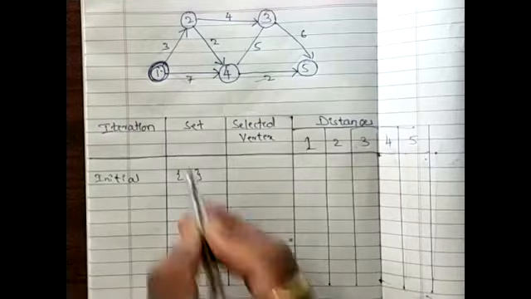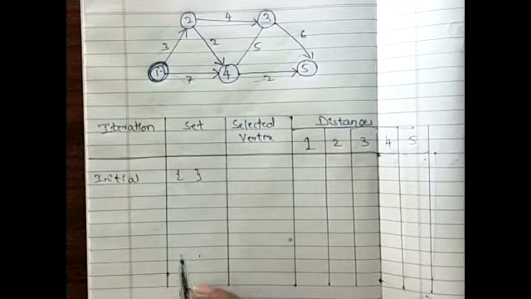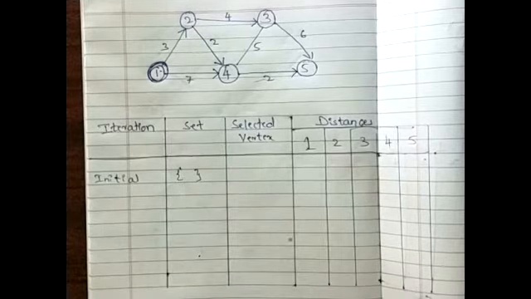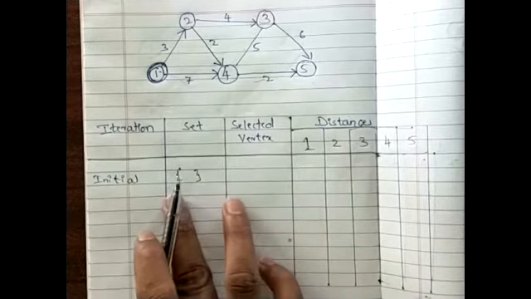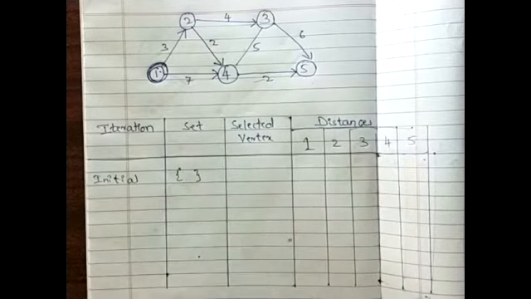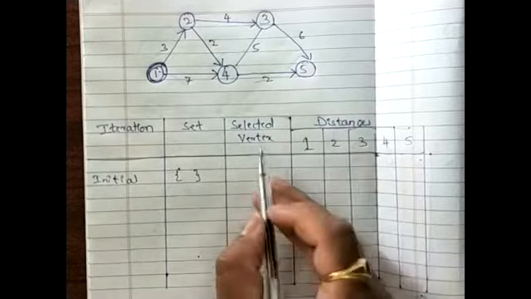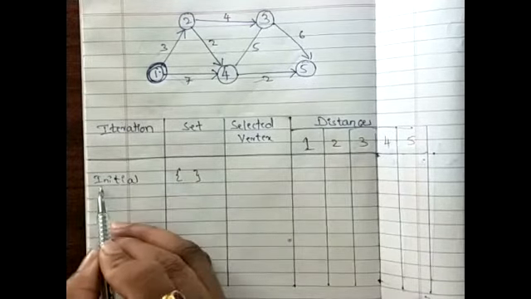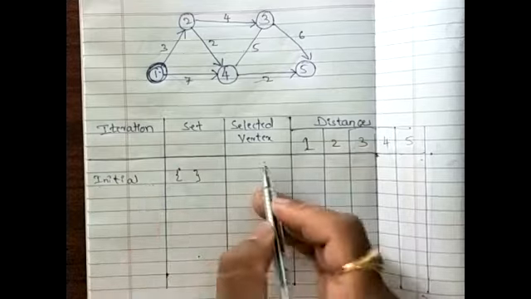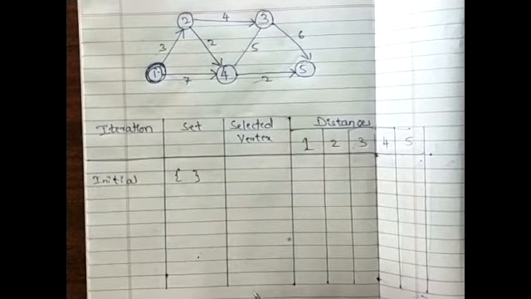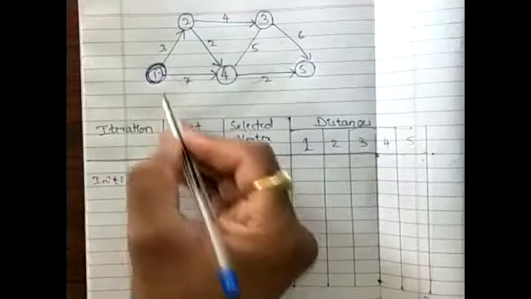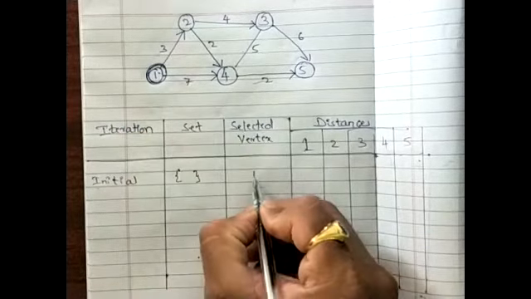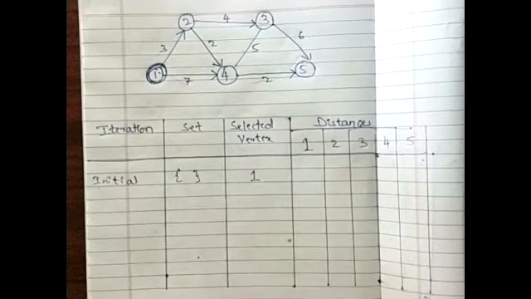At the beginning the set will be empty, so we write a pair of curly braces with nothing within. Selected vertex means which vertex I am looking at in this iteration. As the source is vertex 1, the selected vertex is vertex 1 here.